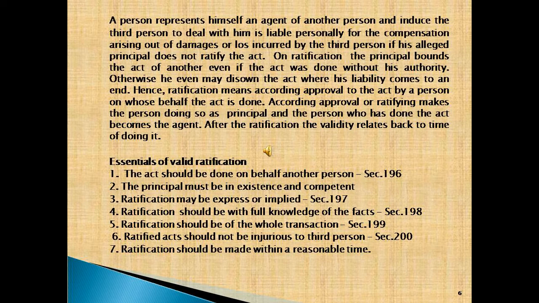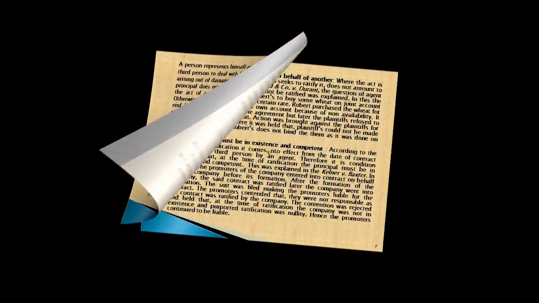Fourth one, ratification should be with full knowledge of facts under section 198. Fifth one, ratification should be of the whole transaction under section 199. Sixth one, the ratified act should not be injurious to the third person under section 200. And seventh one, ratification should be made within a reasonable time.